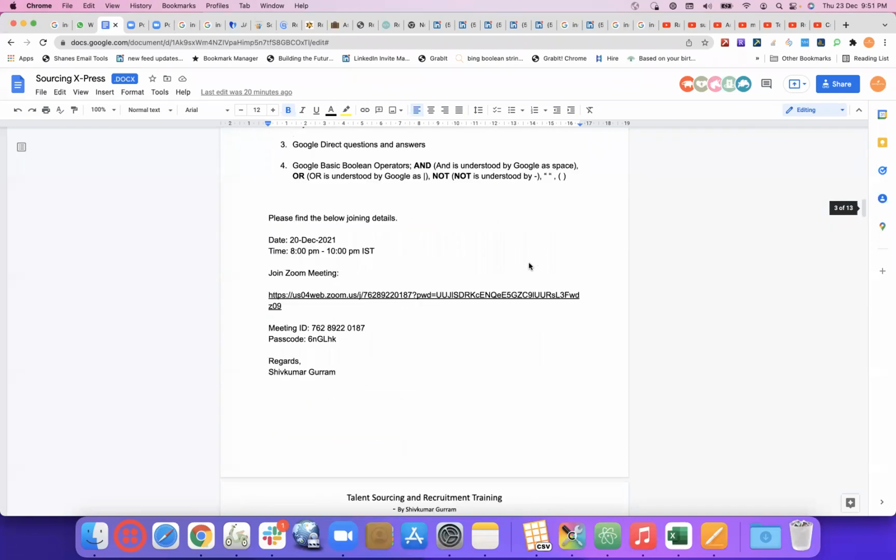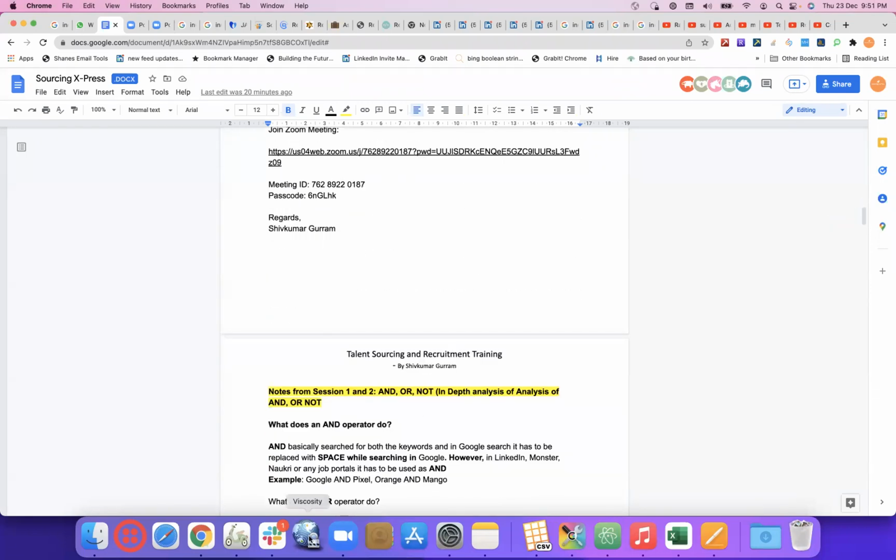Basic foundation, very important. It's a foundation for the sourcing. The basics are really, really important. If those are not clear, even if we attend a number of times, we can't be clear.